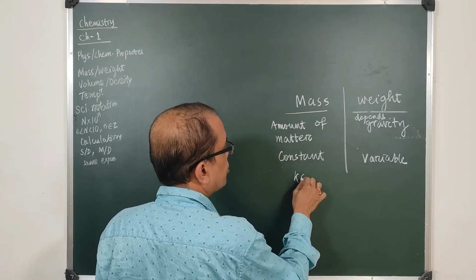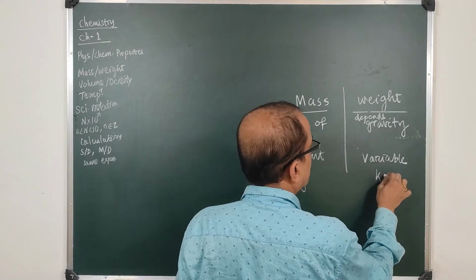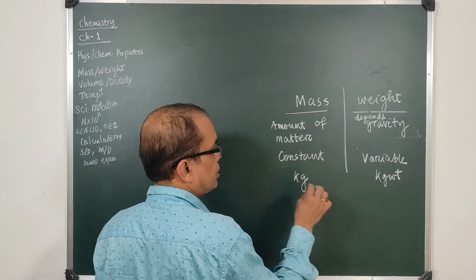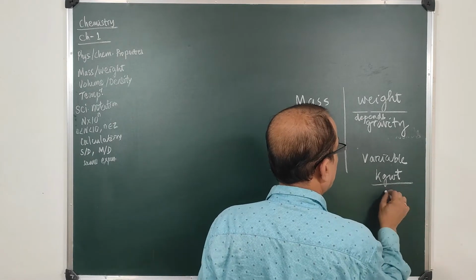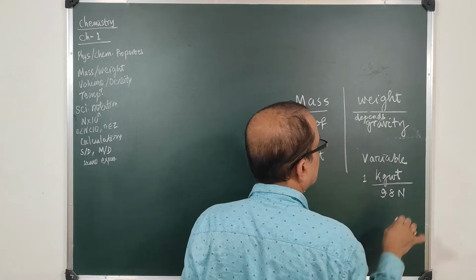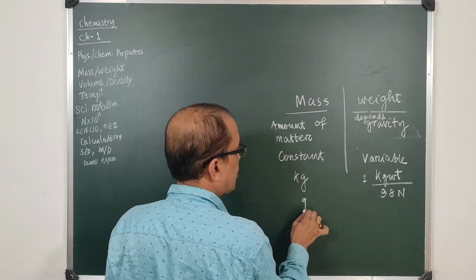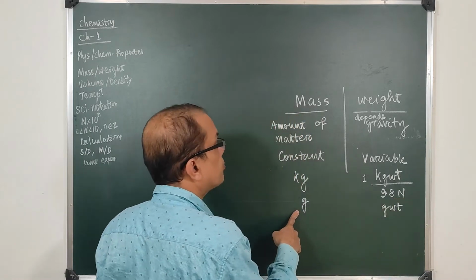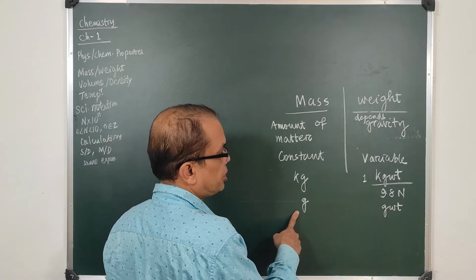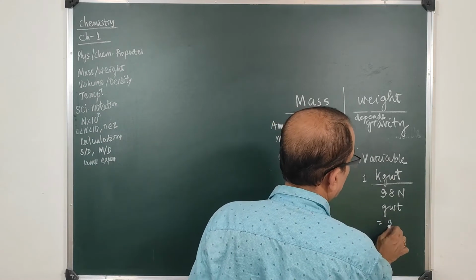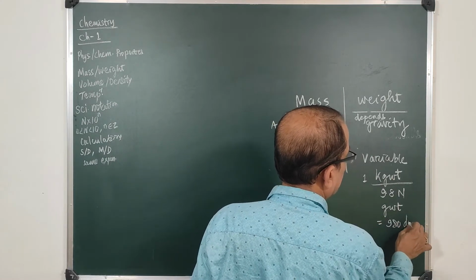The unit of mass is kg, and the unit of weight is kg weight. 1 kg weight is equal to 9.8 newtons. Similarly, the unit of mass is gram in CGS units, and weight is gram weight, which is equal to 980 dynes.